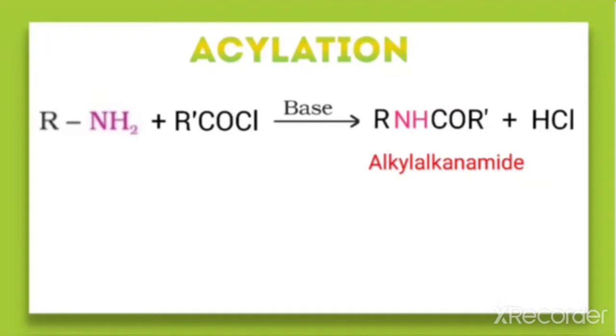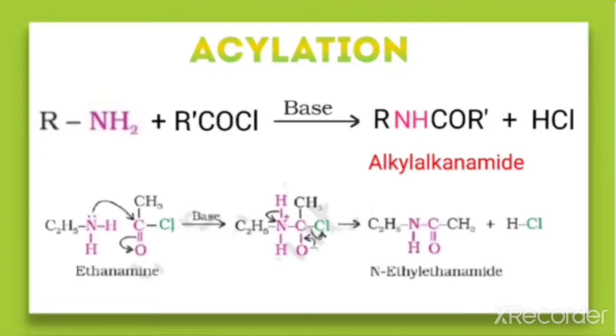Let us take one example given in the textbook: ethanamine, C2H5NH2, reacting with the acid chloride CH3COCl. Here there is an electron transfer.